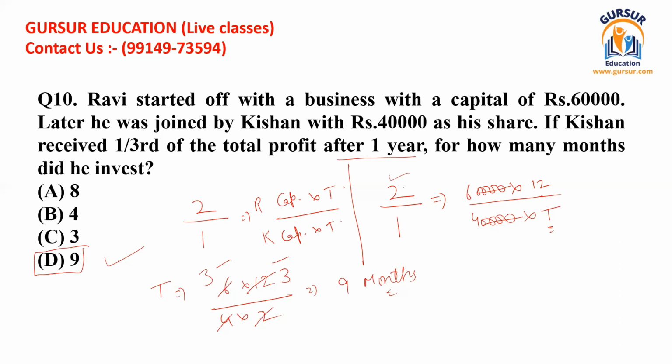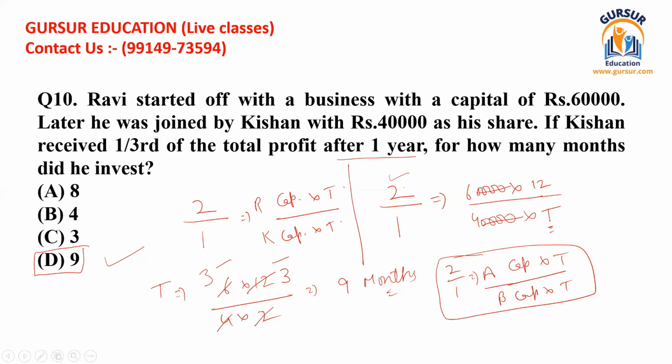So what you have learned from this specific question is that if the ratio of distribution of a profit has been given, then the ratio is always equal to capital invested multiplied by time of different parties. This is all you have learned from this specific question. So I'm just moving further. Let's see if there is any question. Otherwise, this will be the end of this lecture.